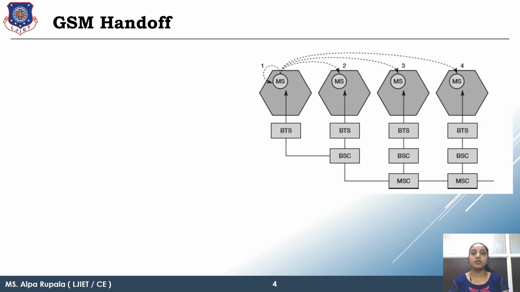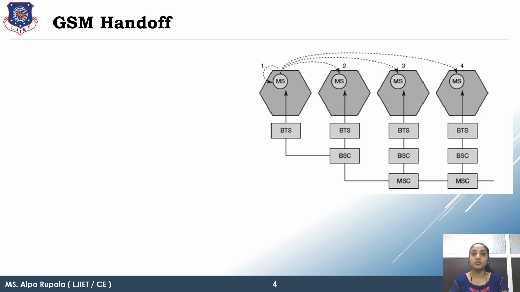So basically we already know what the handover or handoff is. Whenever we are talking on a phone and we are changing our cell, or else in the same cell we are changing our channel, then the process of ongoing channel change occurs, and that is known as the handover or handoff.